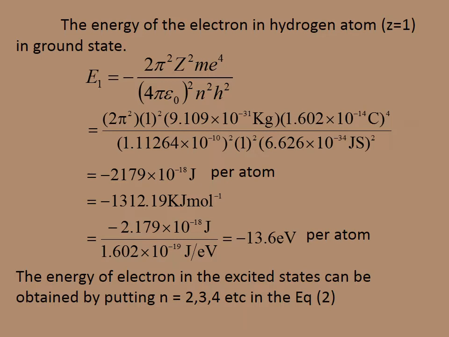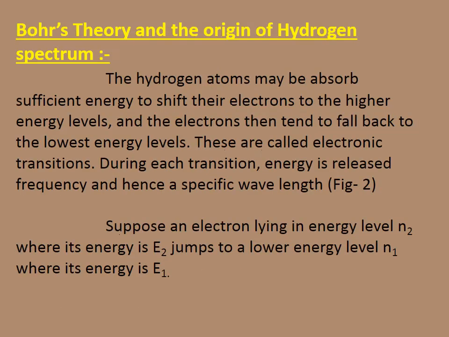Per mole, the energy of the electron in the ground state is 1312.19 kilojoules, and this is divided by 1.602 into 10 to the power minus 19 joules per electron volt. That gives minus 13.6 electron volt per atom. Therefore, the energy of the electron in the hydrogen atom in the ground state will be equal to minus 13.6 electron volt. And similarly, the energy of the electron in the excited states can be obtained by putting n equal to 2, 3, 4, etc. in the above equation.